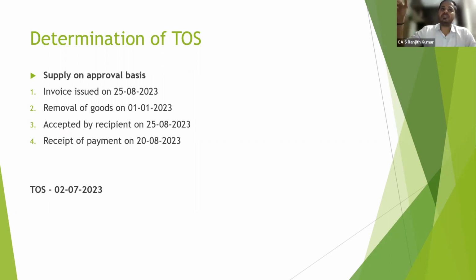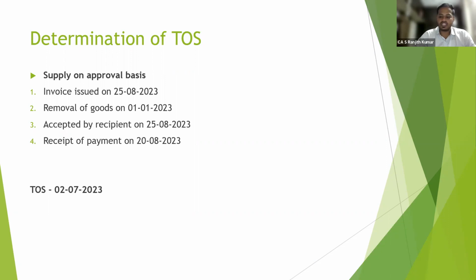When successive payments are involved in continuous supply of goods, the invoice is to be issued on or before successive payments are received. In that scenario alone, notification 66 is exempted. What is time of supply in case of sale or return basis? Date of supply of goods or 6 months from the date of removal of goods or date of invoice, whichever is earlier.